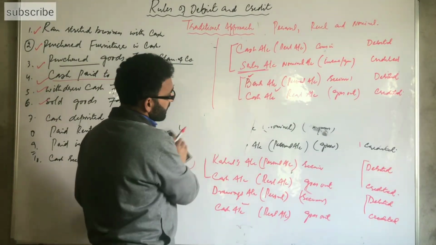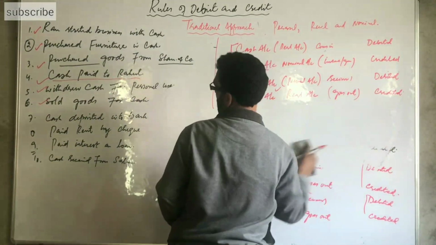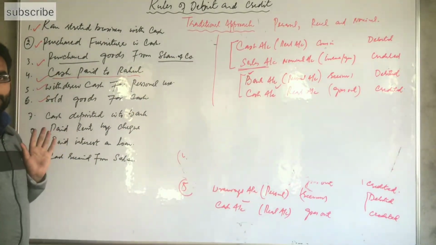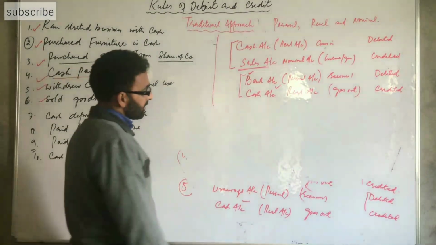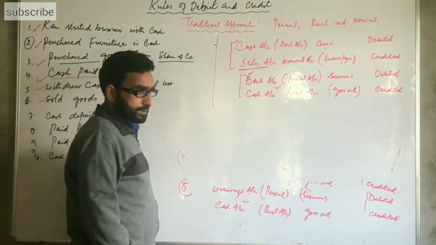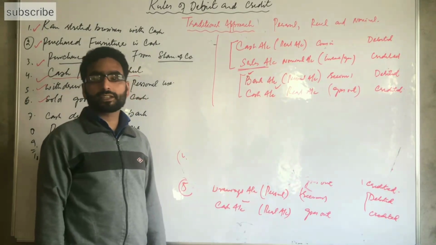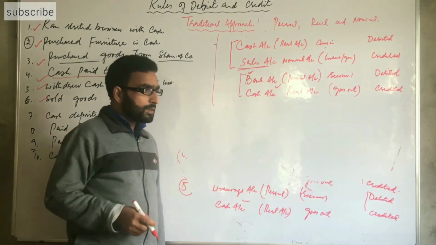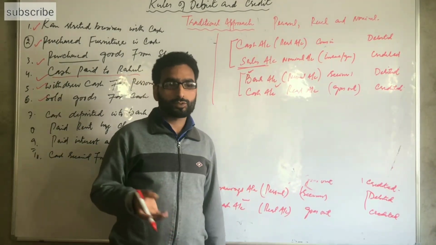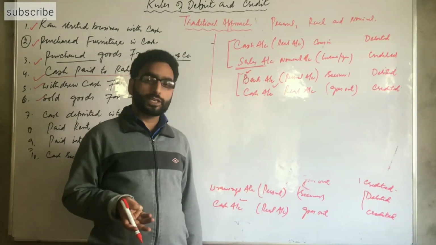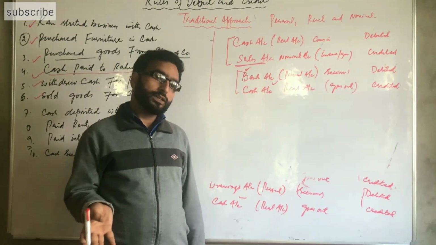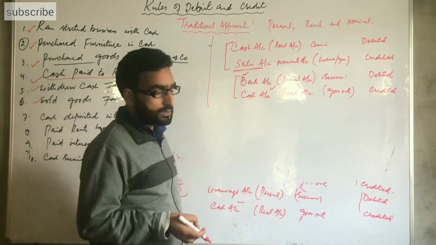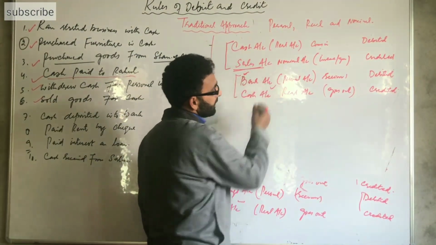Now the next transaction we have is paid rent by check. Again, two accounts are involved. When rent is paid, salary is paid, commission is paid, either in cash or through bank. When salary is paid in cash, two accounts are involved, salary account and cash account. And if rent is paid in cash, rent account and cash account. Here, rent is paid through check. Here check means bank.